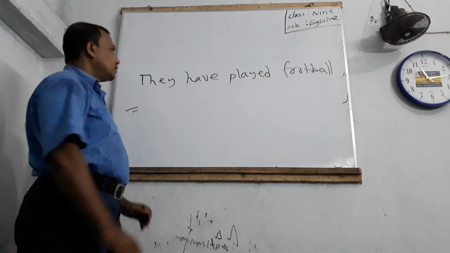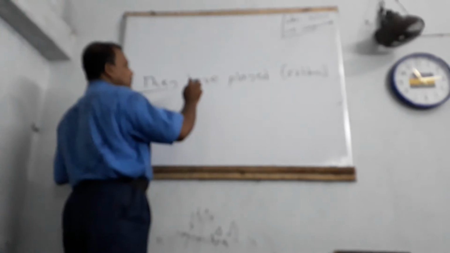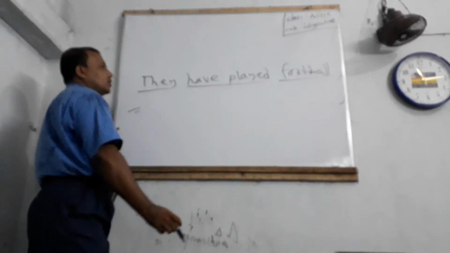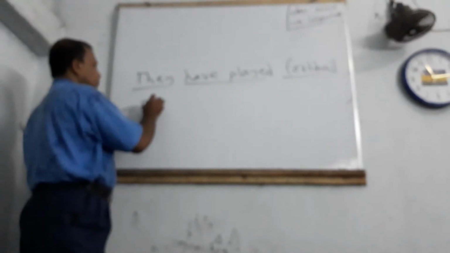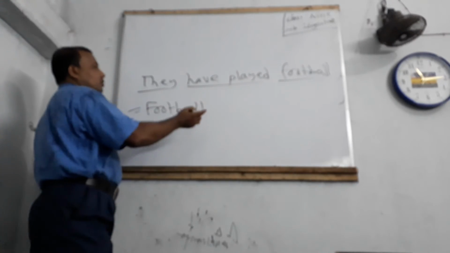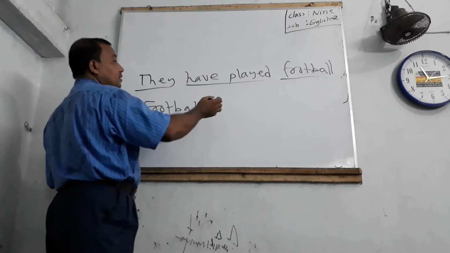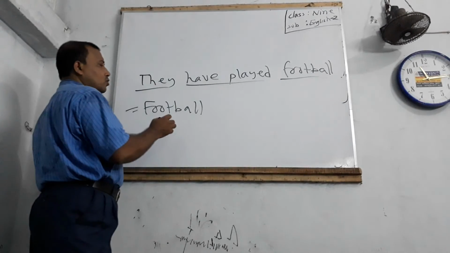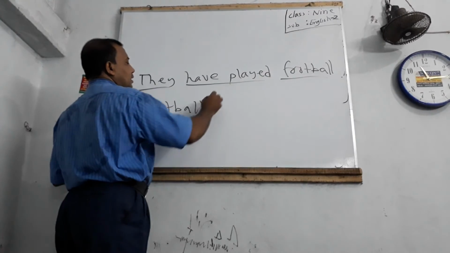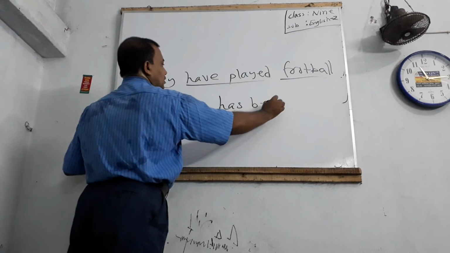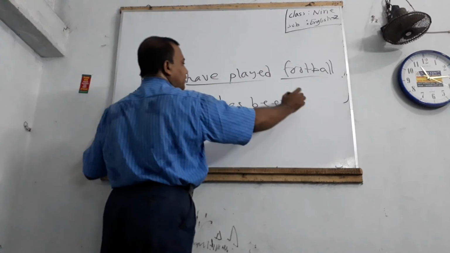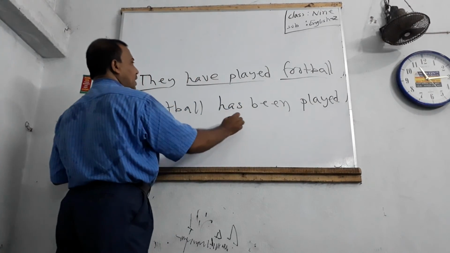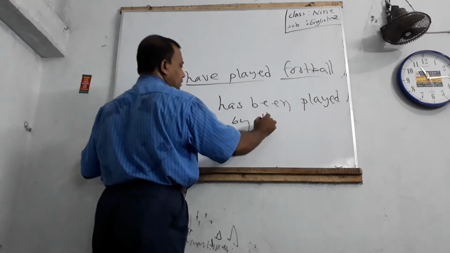The subject is they, have played is the verb, football is the object. Now, at first, the object becomes the subject. According to tense, the auxiliary verb is have been, has been. Football is third person singular, so has been. The main verb takes the past participle form, played. Preposition by, and the subject becomes the object.